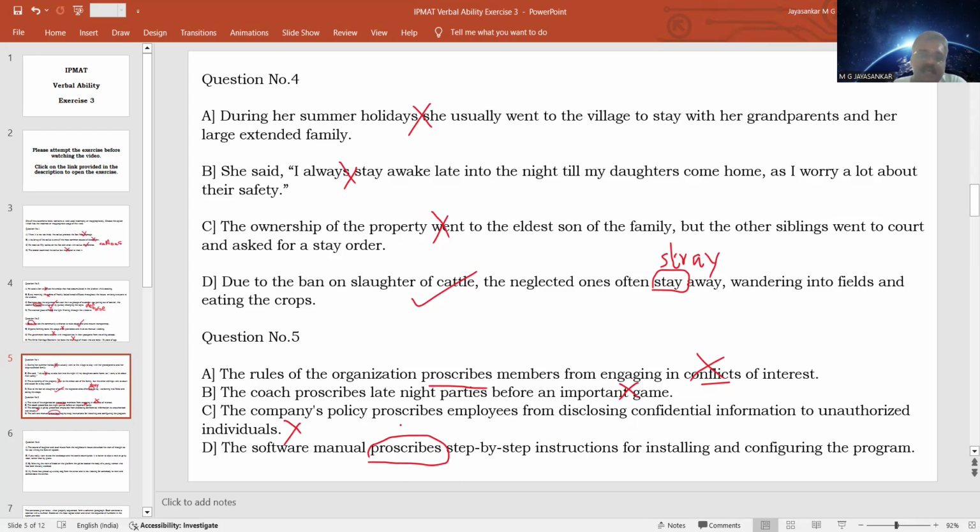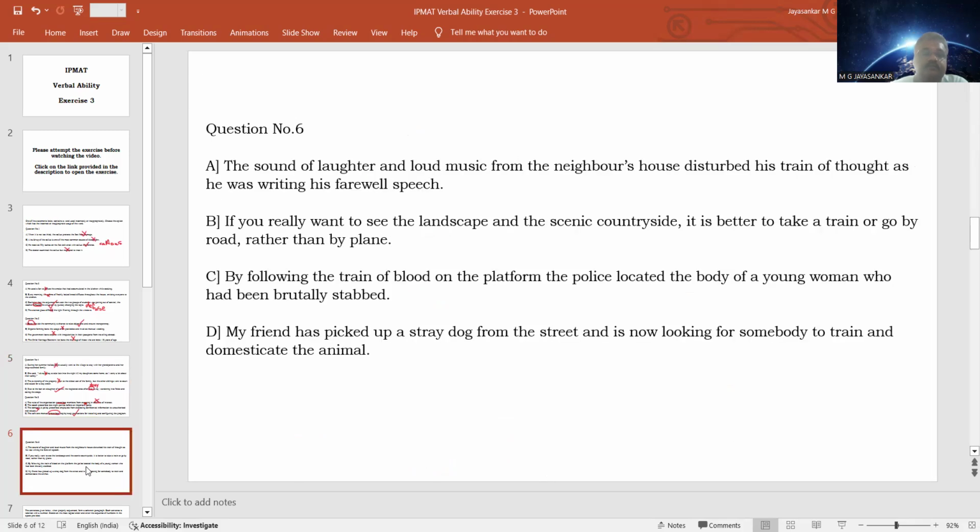Prescribe means to give the details or to list out the details. That is called a prescription. That is why a doctor's prescription means the doctor listing out the medicines that a patient has to take to cure himself of a disease. So prescribe is the correct word here, not proscribe. So this is the option that we are looking for because the usage is incorrect here. So option B will be your answer.